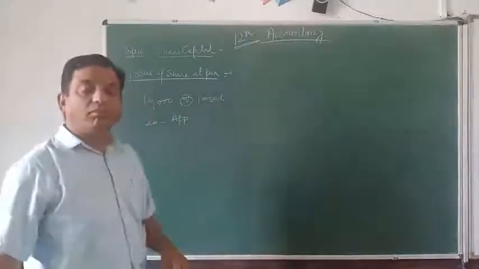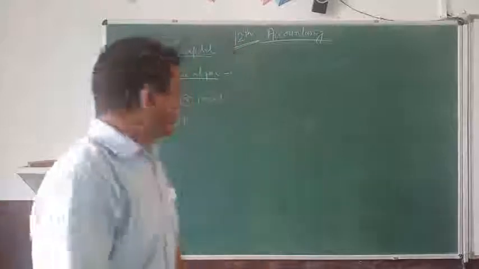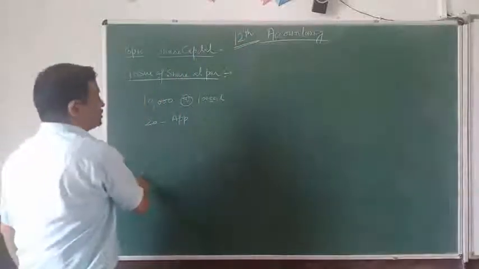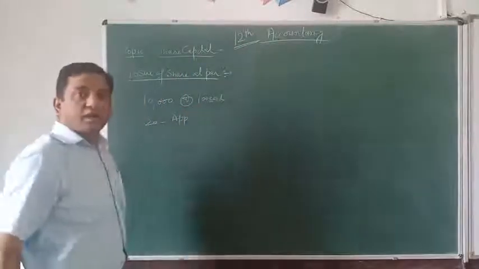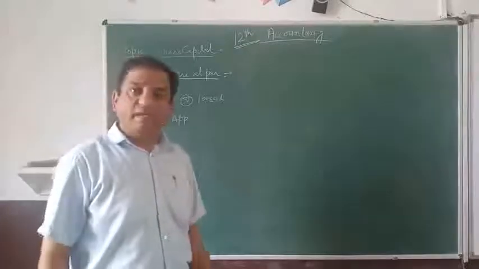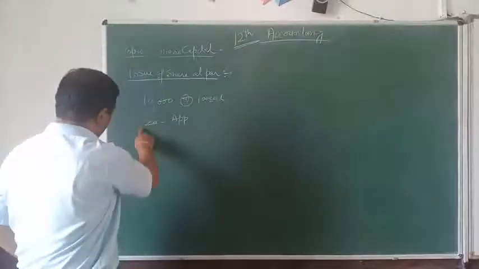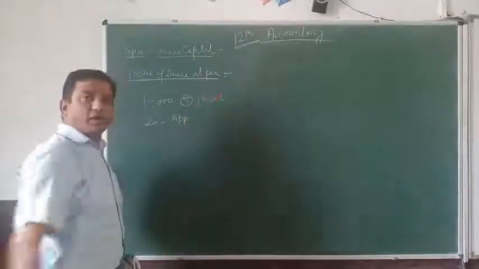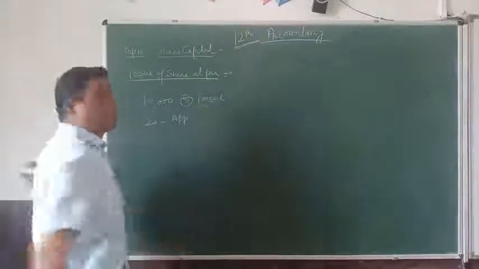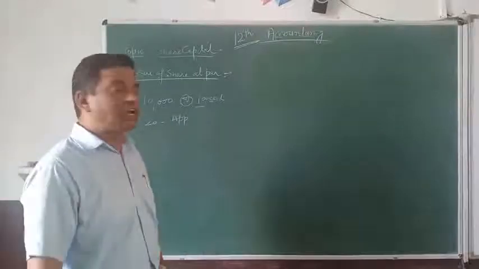How will you come to know that this is at par? When the total of all these installments is equal to the face value, it is called at par. If in any case the total of all these installments is more than the face value, it will be called issue of the share at premium, which we will discuss later on.